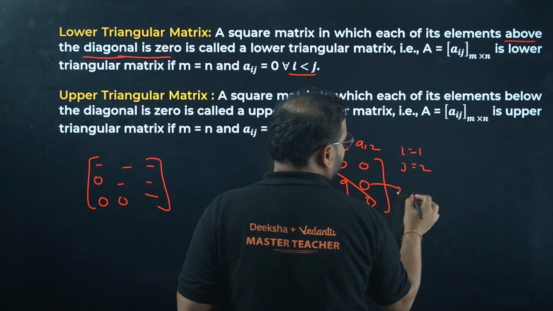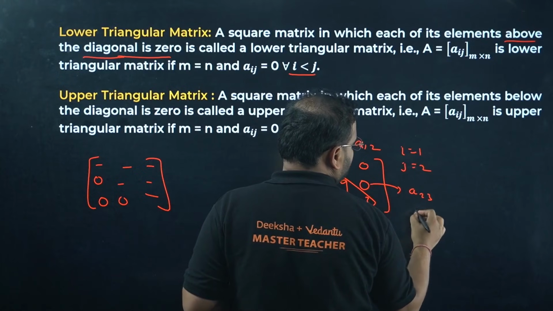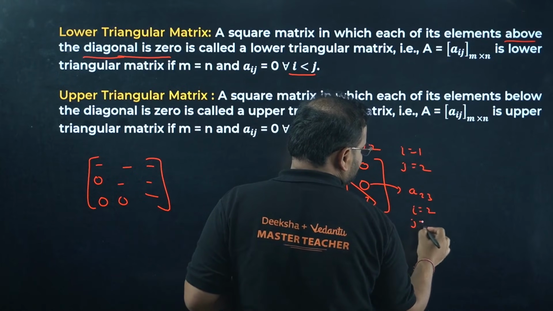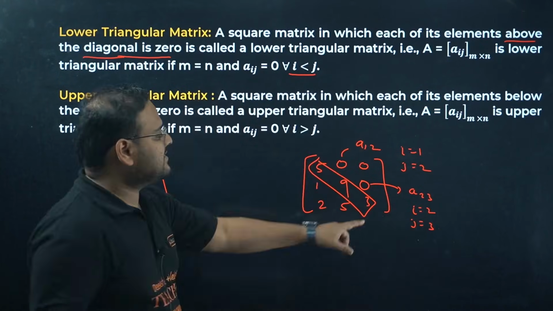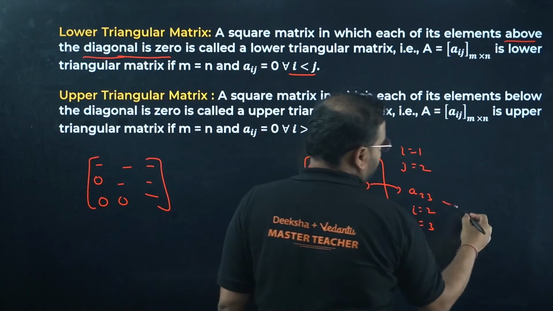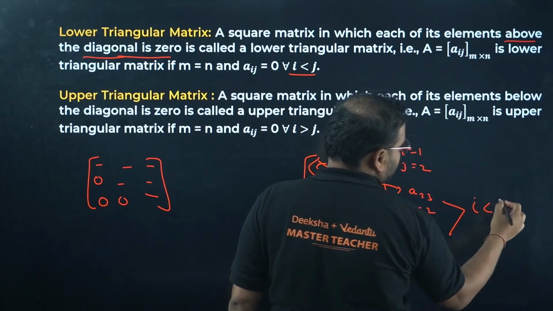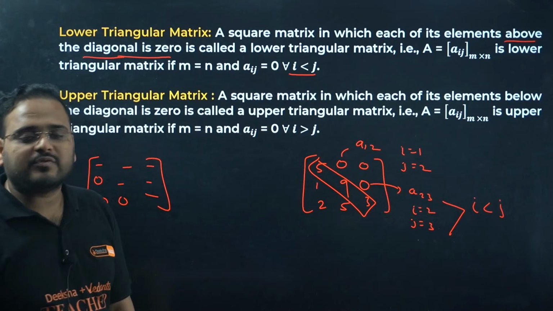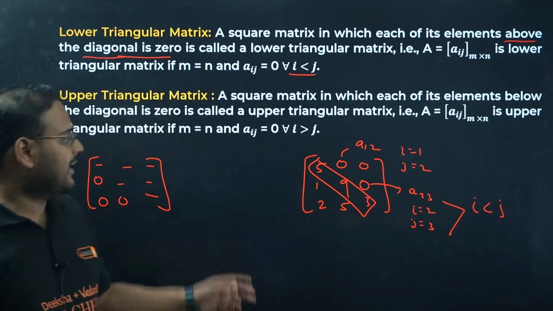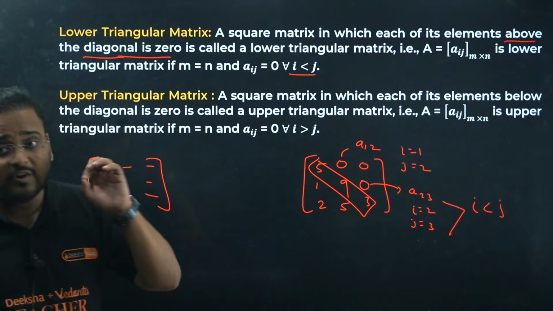Check A23: i is 2 and j is 3. Is i less than j in all these cases? Yes. For all elements where i is less than j, if they are 0, it is a lower triangular matrix.